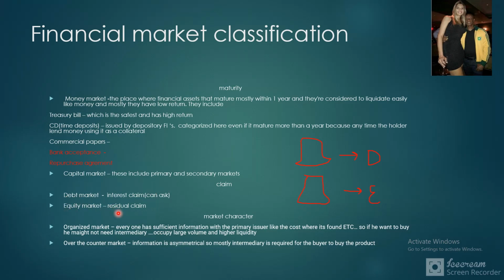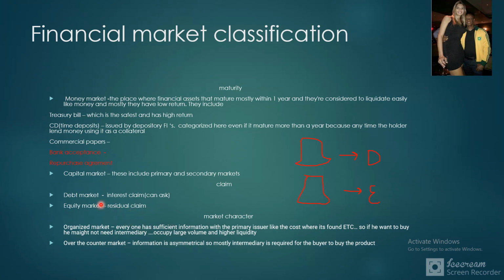So based on claim, a financial market where instruments that hold a primary claim are sold is called a debt market, and where financial assets that hold a residual claim are sold is called a capital market.